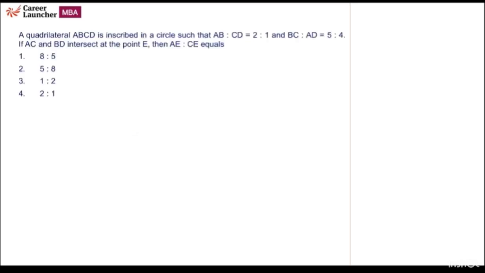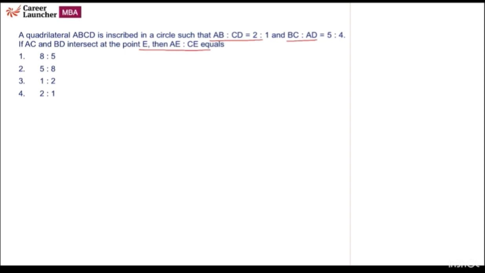Question number 18. So here we have another question of geometry. A quadrilateral ABCD is inscribed in a circle such that AB is to CD is 2 is to 1, BC is to AD is 5 is to 4, AC and BD intersect at point E, then AE and CE.